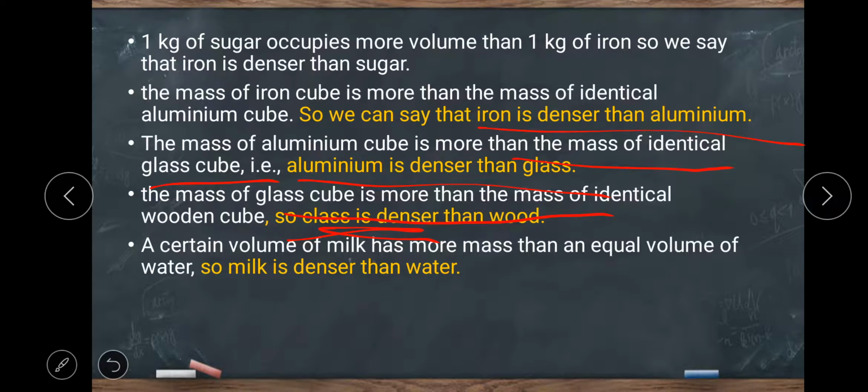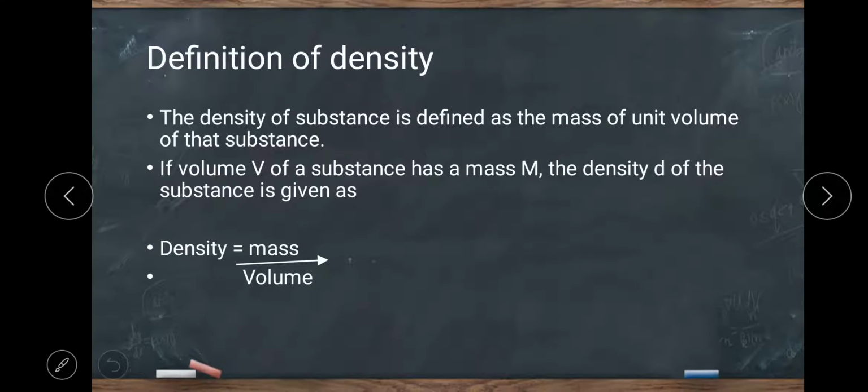In the next, a certain volume of milk has more mass than an equal volume of water. In the first or second slide, I have taken the comparison between milk and water, which shows a certain volume of milk and water. If we take the same volume of milk and water, there will be a difference in their masses. So milk has more mass than water, which shows milk is denser than water.